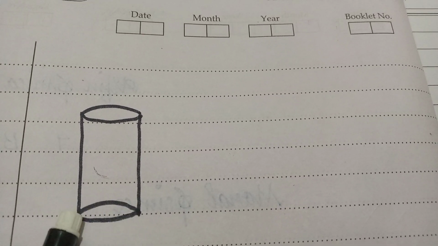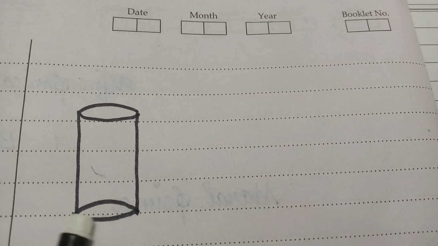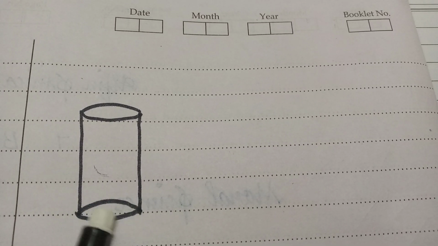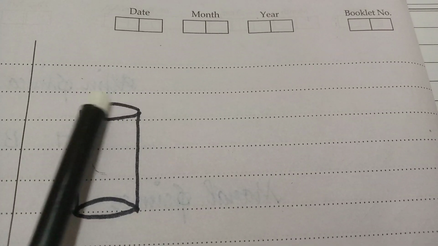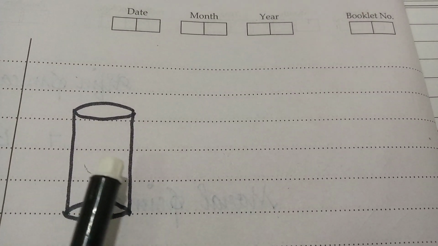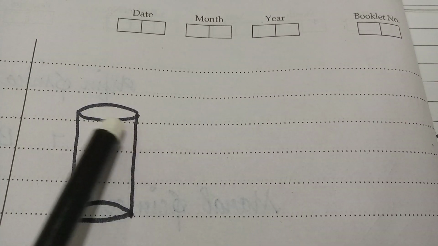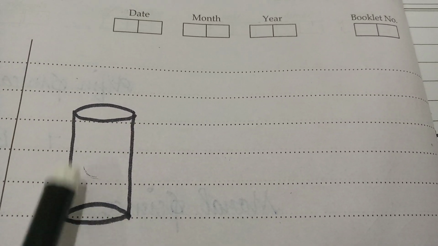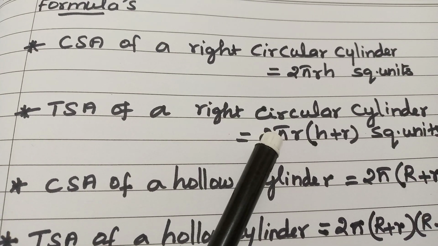The area of the circle formula is pi r square, this whole area, as well as here also pi r square. Here 2 pi r h. If we add the CSA formula 2 pi r h plus this pi r square plus this pi r square, and take the common factor out, we get this formula.